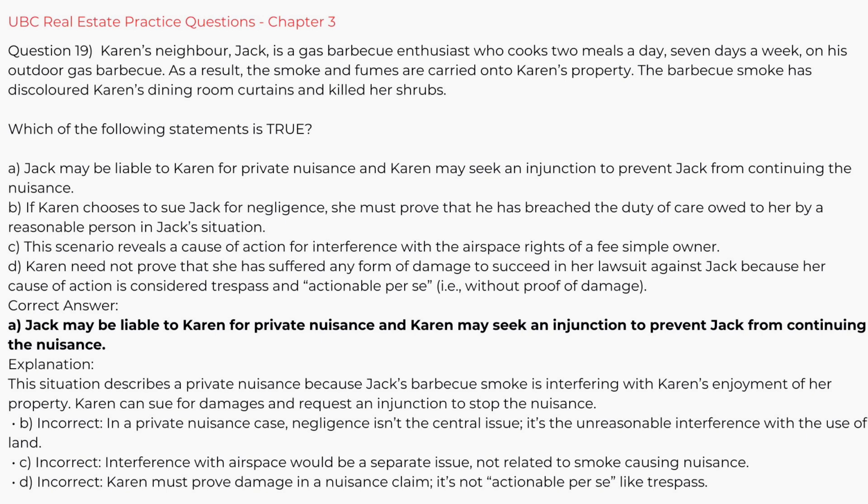Explanation. This situation describes a private nuisance because Jack's barbecue smoke is interfering with Karen's enjoyment of her property. Karen can sue for damages and request an injunction to stop the nuisance. B. Incorrect. In a private nuisance case, negligence isn't the central issue. It's the unreasonable interference with the use of land.